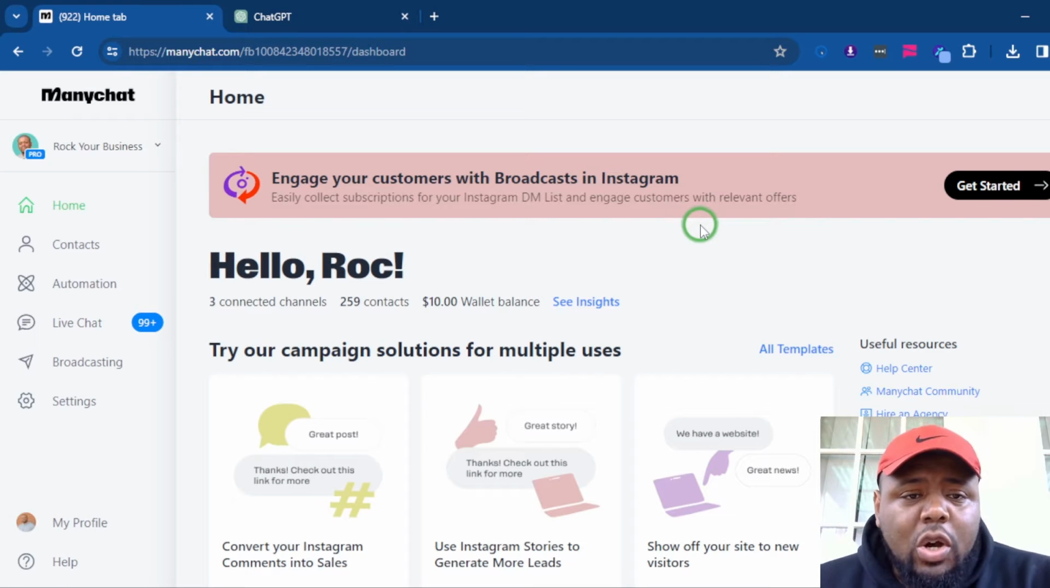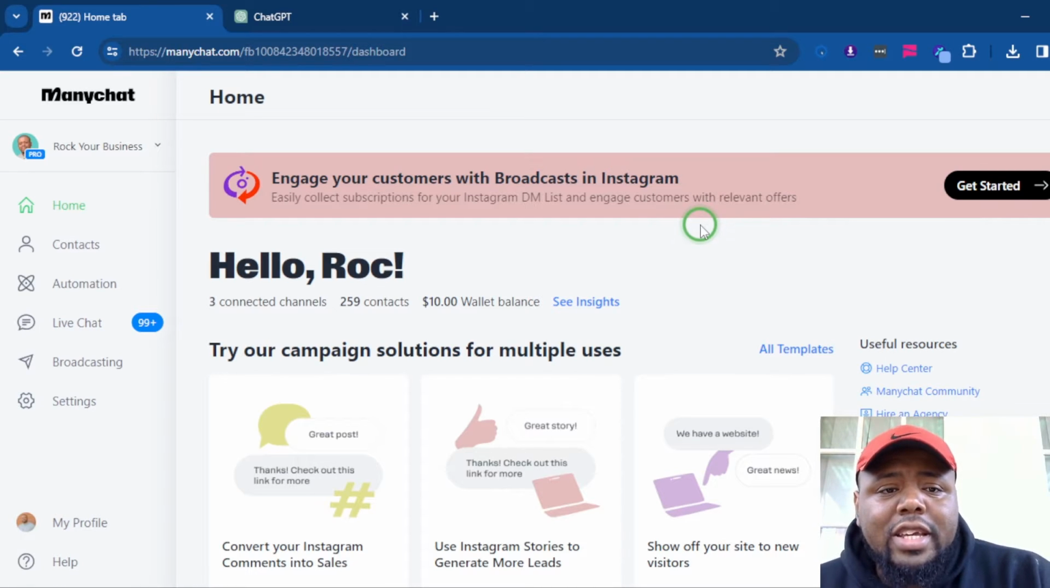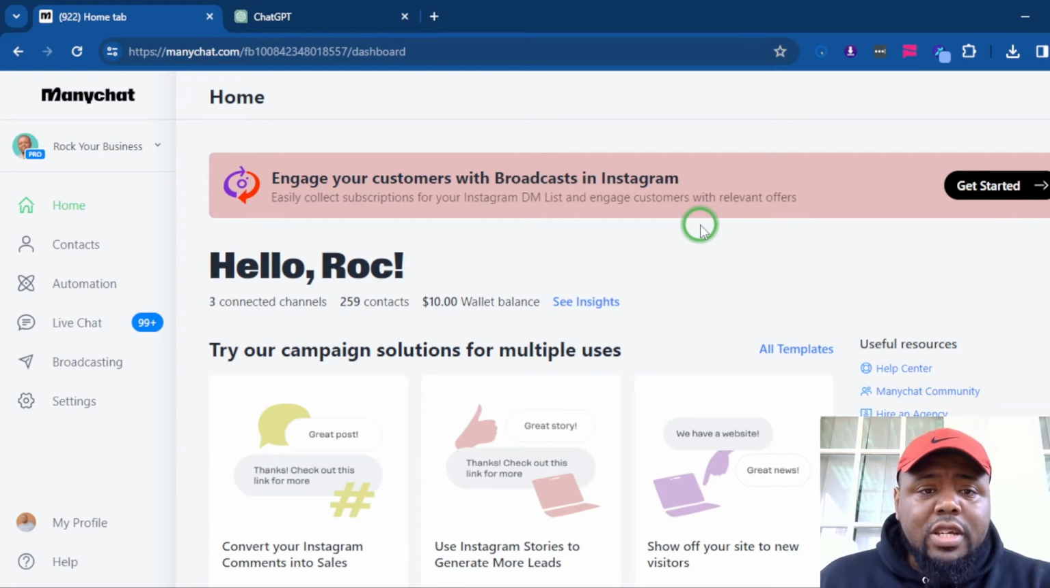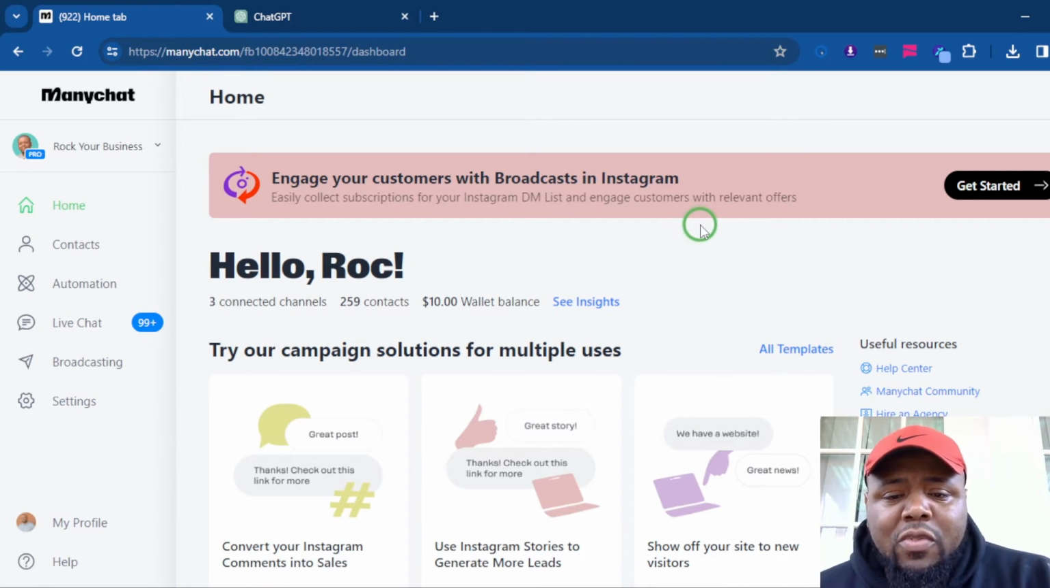If you're not using software like ManyChat to automatically get people who DM you or comment on your post, to send them messages, to get them to the next stage of your sales process, then you're seriously lagging behind. You don't have to spend 4 or 5 hours a week on your phone manually sending the same stuff over and over. Use automation to make it happen.